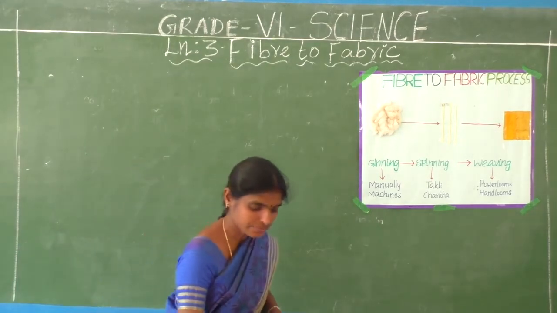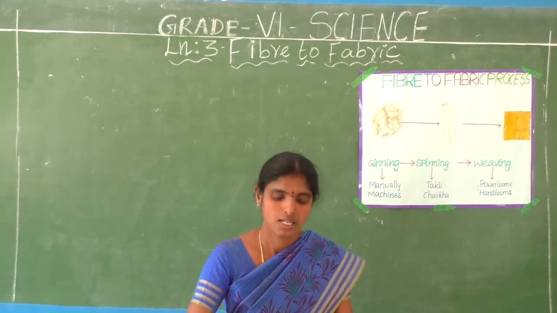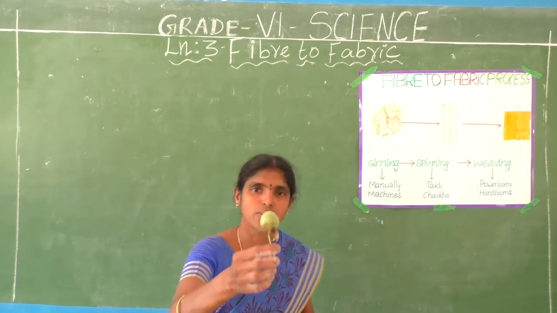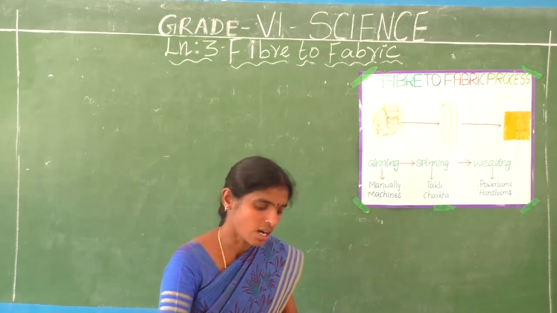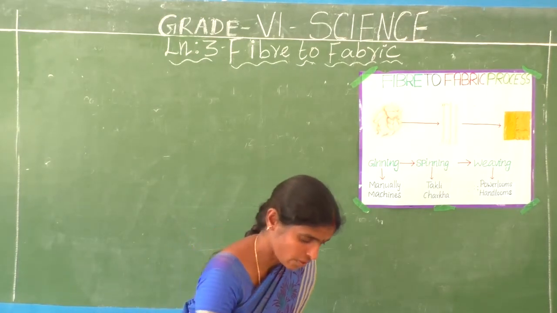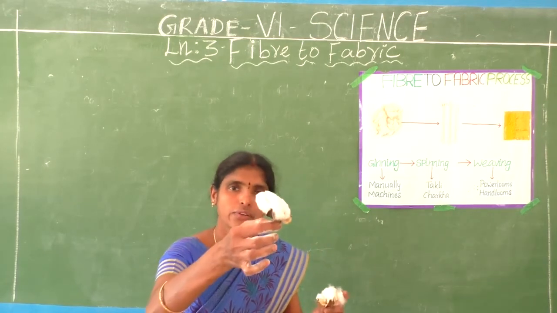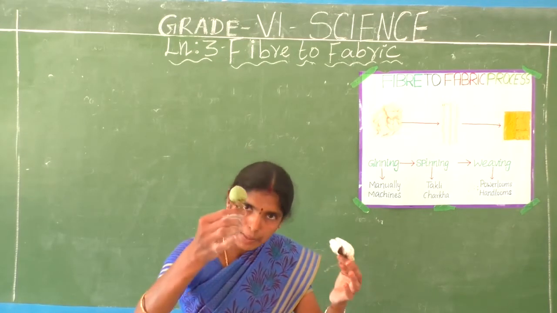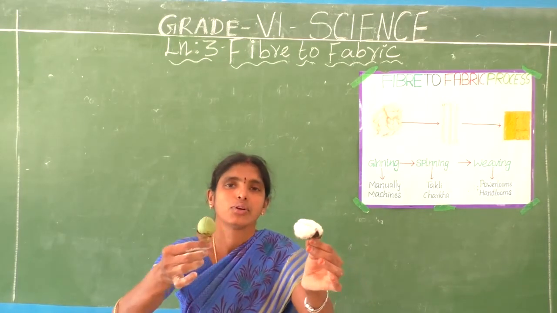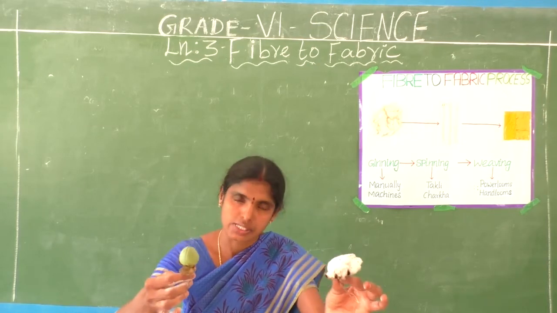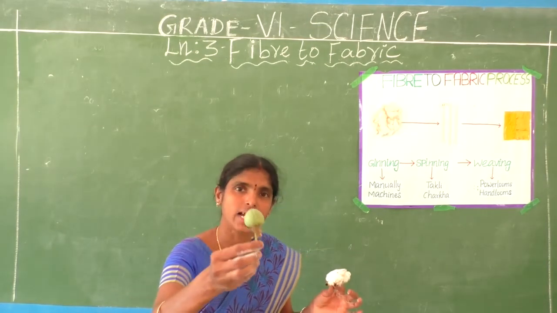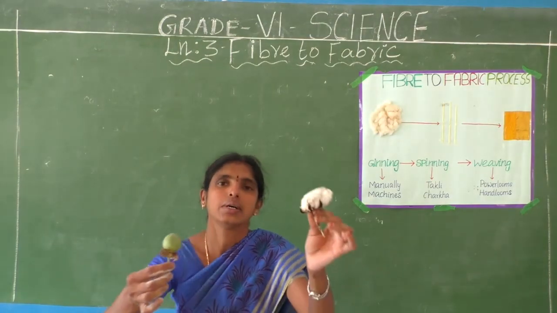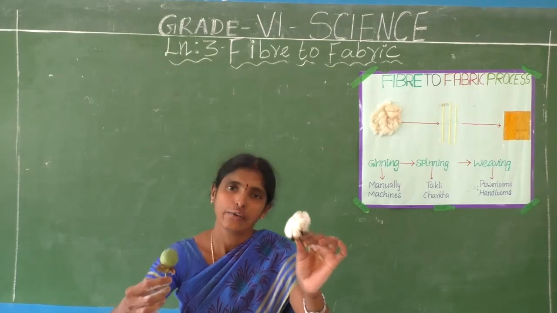Okay, see here, this is the cotton boll, that is the cotton fruit. This is the burst of cotton. Okay, see here, this is the cotton fruit. After maturity, the cotton fruit is going to burst. Are you understand? This is the cotton fiber.